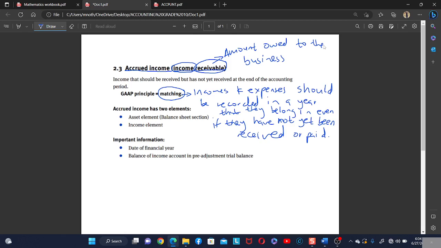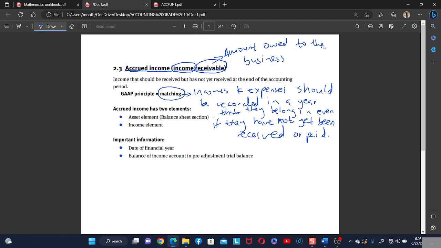So actually, accrued income is the amount owed to the business. It's an income that is owed to the business. So this means that someone out there is owing the business some money. Okay, someone out there is owing the business its income.